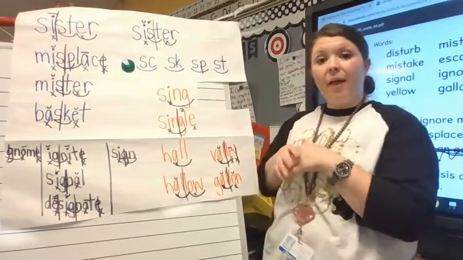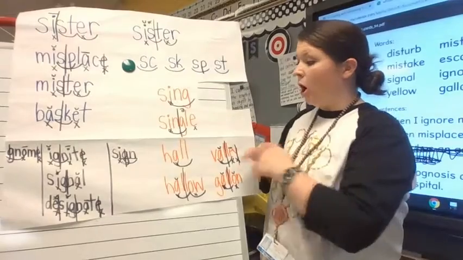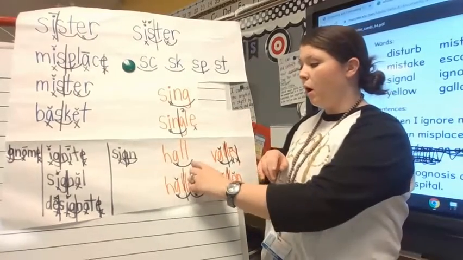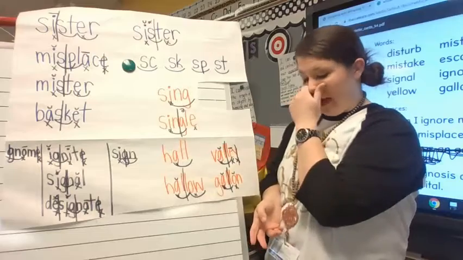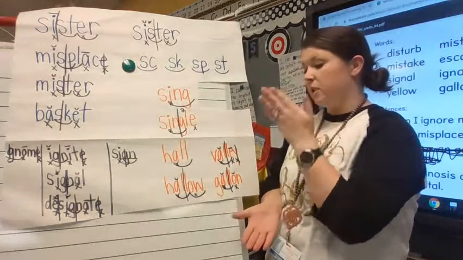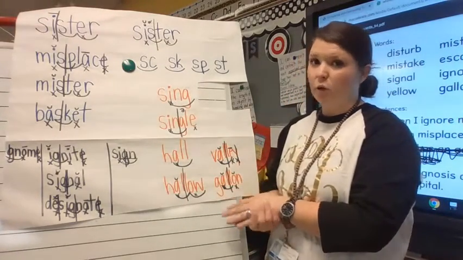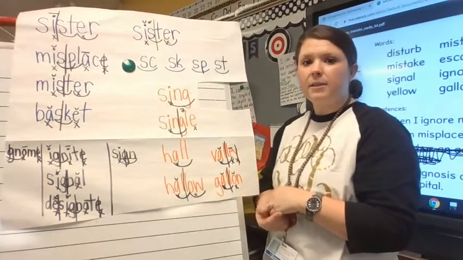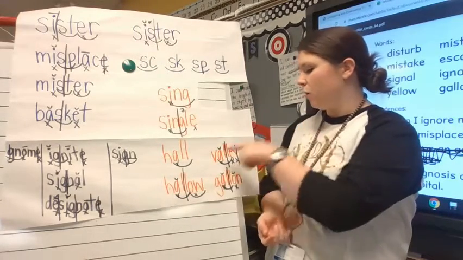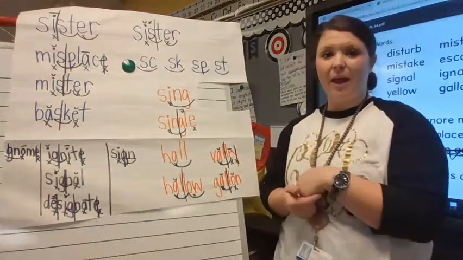But when we have LL after the vowel, like in all, haul, that one syllable word, it stays the same. But then when we add it in a multisyllabic word and we split those 2 consonants in that special vowel combination, it changes the sound of that vowel A and it makes it short, like in the word hallow or valley or gallon, okay?